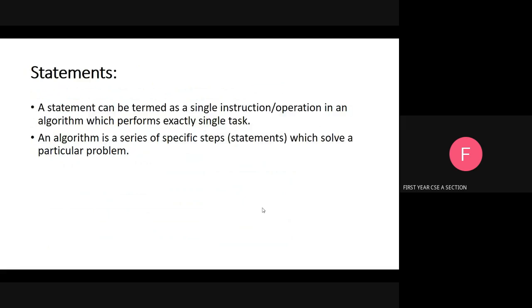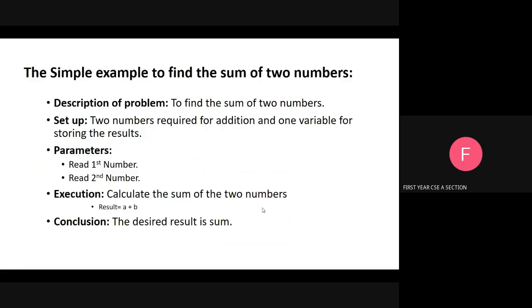Next is statements. A statement can be termed as a single instruction or operation in an algorithm. It performs a single task. Next, a simple example to find the sum of two numbers.